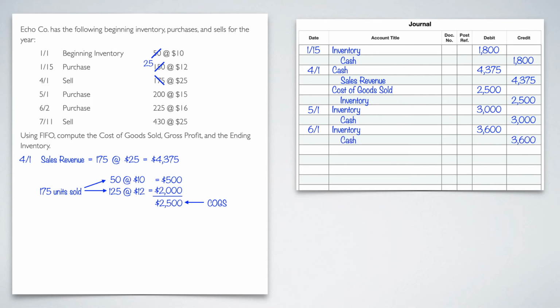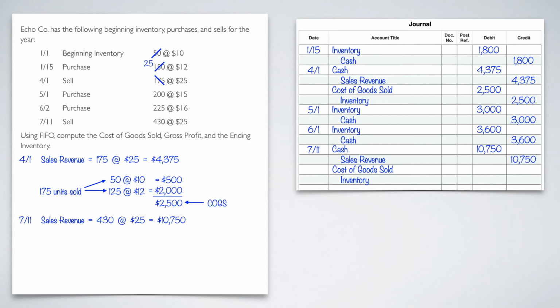Now we get to the sale on 7-11. We sold 430. So I'm going to go ahead and put my accounts down: cash, sales revenue, cost of goods sold, and inventory. Then I'm going to start doing the calculations for it. So 7-11, I need to find out first what I made in sales revenue and what I received in cash. My sales revenue is going to be the 430 that I sold times the $25 I sold them for. That's going to give me a total of $10,750. So I'm going to go ahead and put that in my journal entry, $10,750, $10,750.